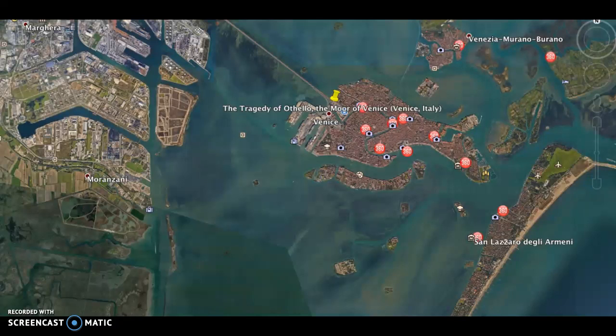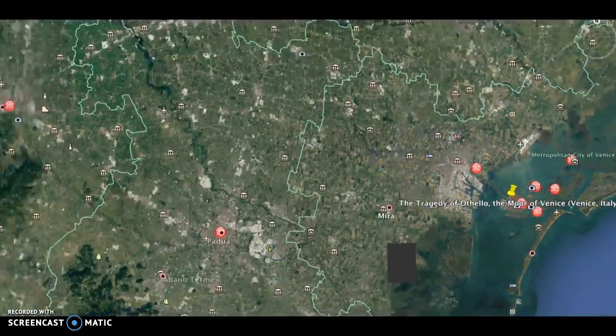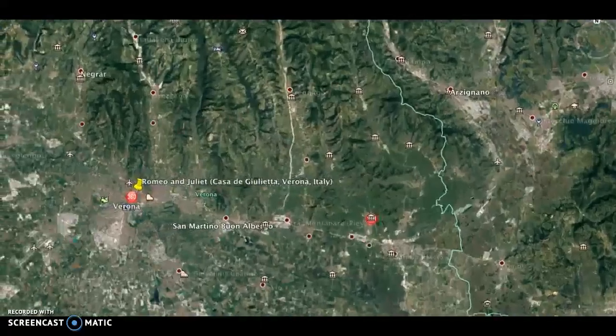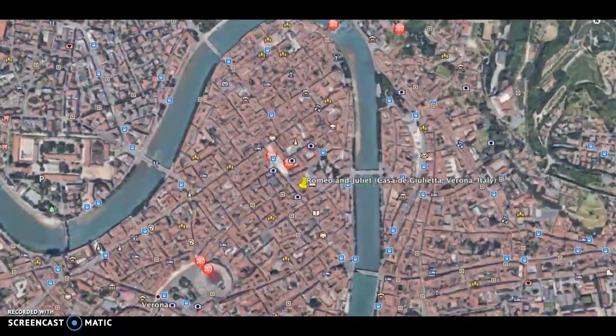Hello. Today we're going to be going on a Google Lit Trip. This is traveling through the works of William Shakespeare. Our first stop is to the setting of Romeo and Juliet in Verona, Italy.